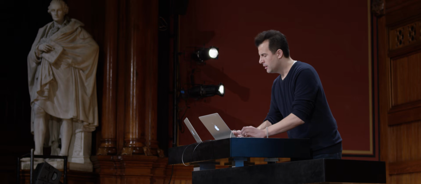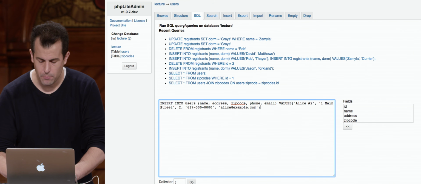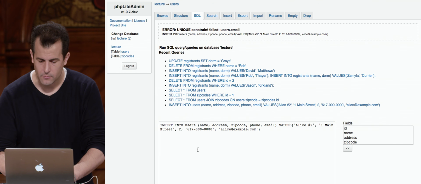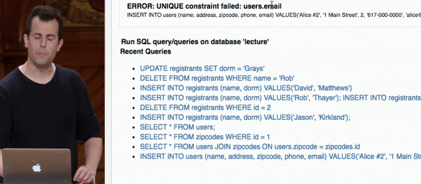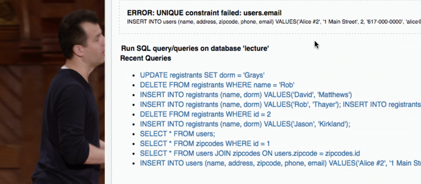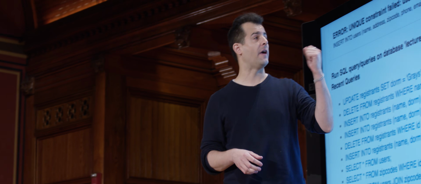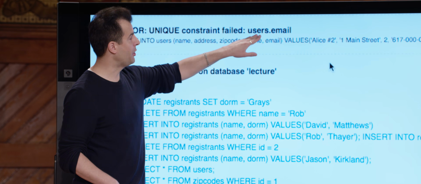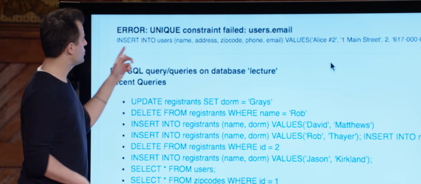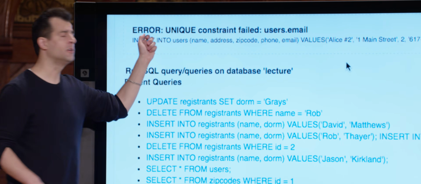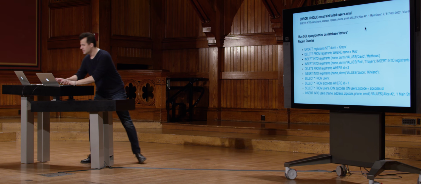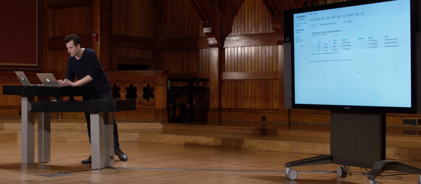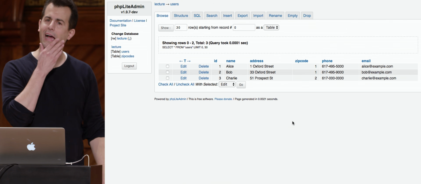What's going to happen? Now, if I didn't make any typos here, let's click go. Interesting. The database stopped me from doing this. Error, unique constraint failed, users.email. And this is common syntax in the SQL world, table name dot field name. So insert into users, whatever I just typed failed because of the unique constraint, and indeed we can see this. Let me go to browse, and look, there's no second Alice.